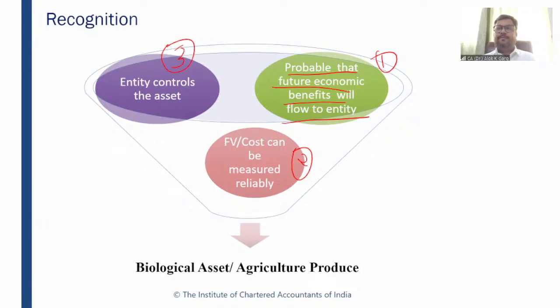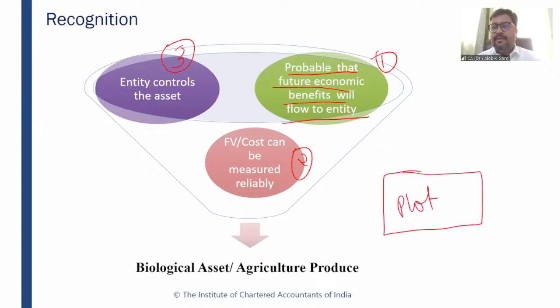Second example: you are a company, and of course there is a plot of land in this company. This is a plot of land, right? There is a neighboring plot, and in the neighboring plot there is a mango tree. Sir, every time you take the example of a mango tree.